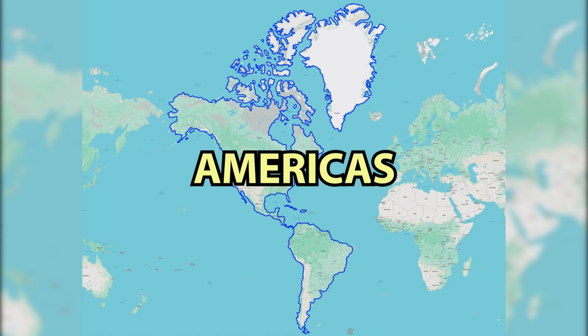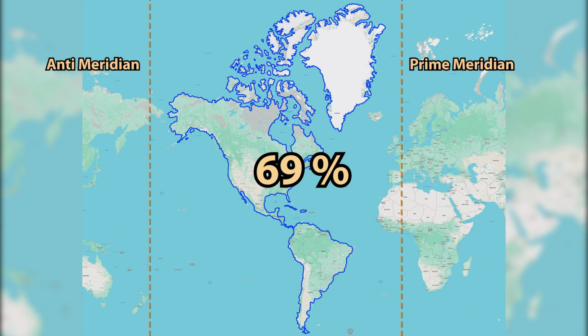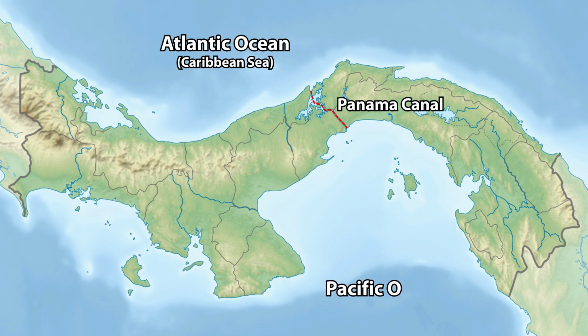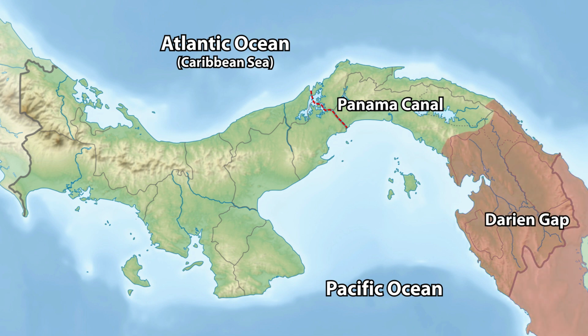the Americas. The Americas make up more than 90% of the land in the Earth's western hemisphere. An 82-kilometer long man-made Panama Canal cuts through the country Panama and joins the Atlantic Ocean to the Pacific, roughly dividing the Americas into North and South, although it is actually the Darien Gap that separates North and South America.